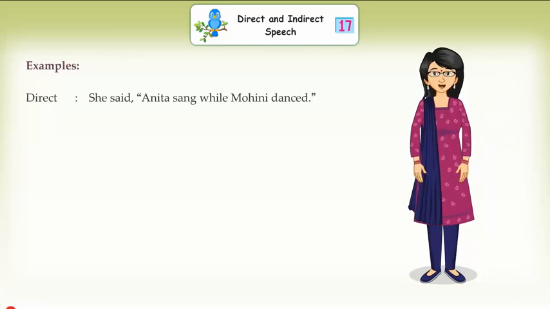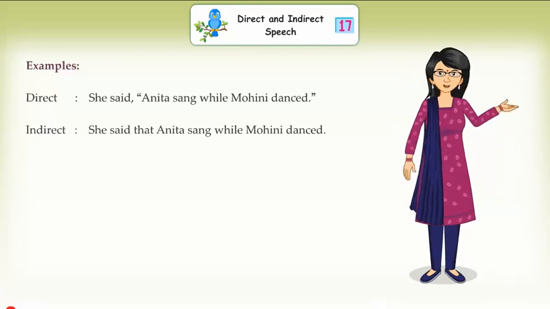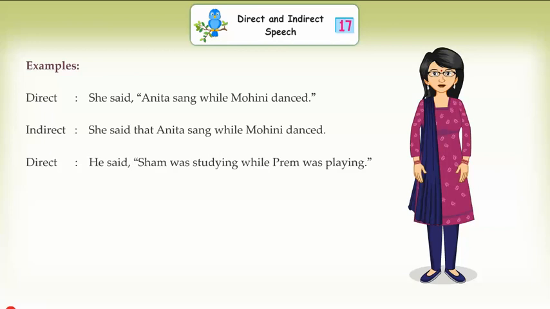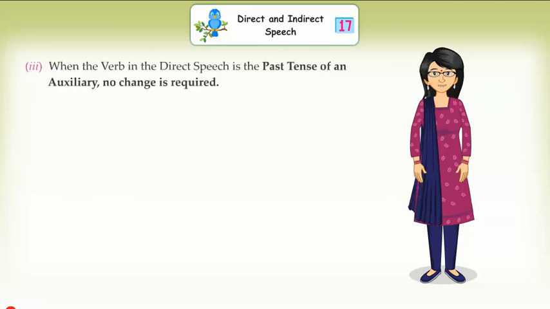Examples. Direct. She said, "Anita sang while Mohini danced." Indirect. She said that Anita sang while Mohini danced. Direct. He said, "Sham was studying while Prem was playing." Indirect. He said that Sham was studying while Prem was playing. 3.